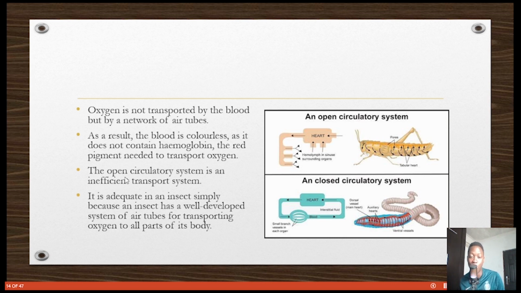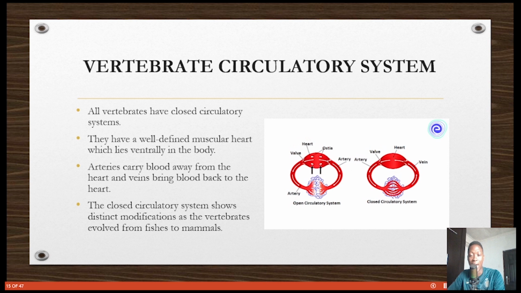But it's good to know that the open circulatory system is an inefficient one. It's not very functional because it can work only in very small insects. That's why they cannot develop that much. It is adequate in an insect simply because an insect has a well-developed system of air tubes for transporting oxygen to all parts of the body. There are air tubes that surround the insect on every part so that they can easily get oxygen. So when we say air tubes, we mean oxygen. What the colorless blood in the hemocoel does is just to carry nutrients and other substances. So let's move to the vertebrate circulatory system, guys.